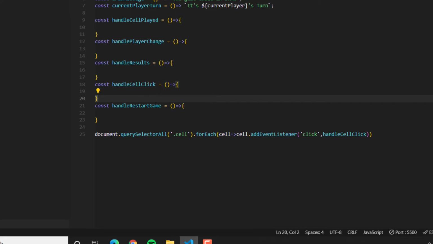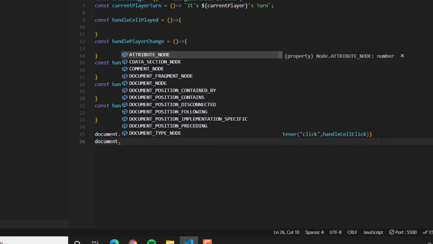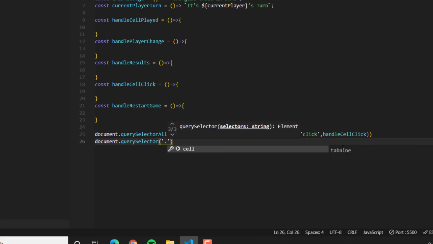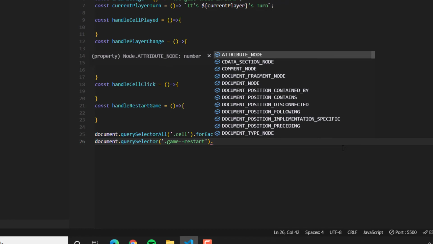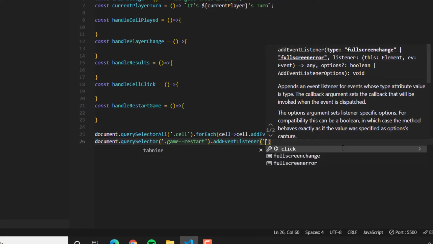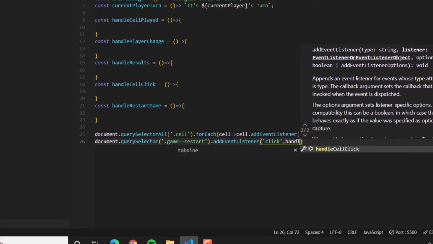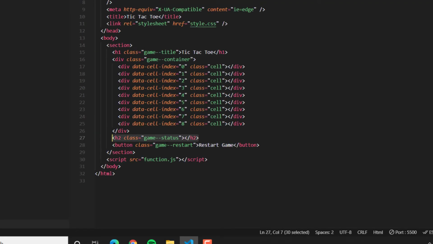So in order to test that everything is working now, before testing we need to link a handle for restart. It's kind of hard to explain and code at the same time. querySelector, game restart, and addEventListener, click, and handleRestartGame. I hope that this is game restart.